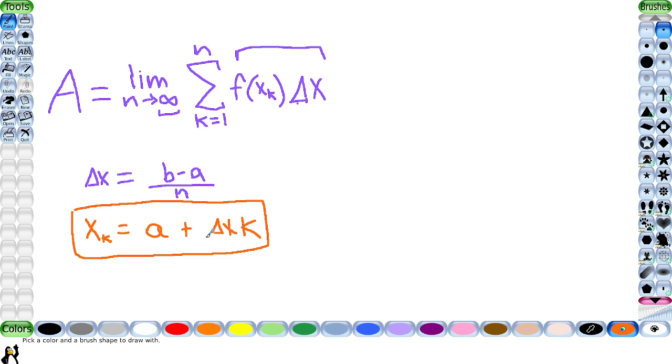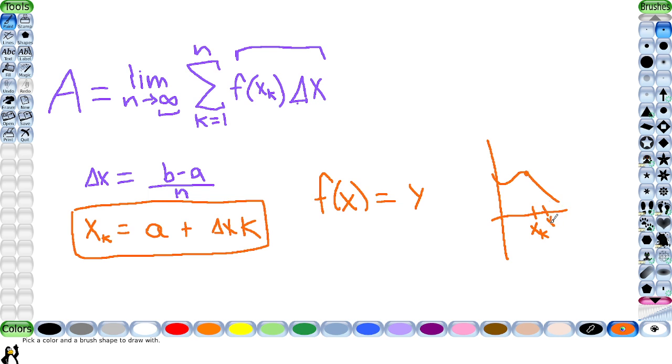Now, let's break this down a bit. This is going to be the x values that we need to input into f of x to reach that y value at that given point. So we have x sub k, and then we have what this specific y value is going to be.